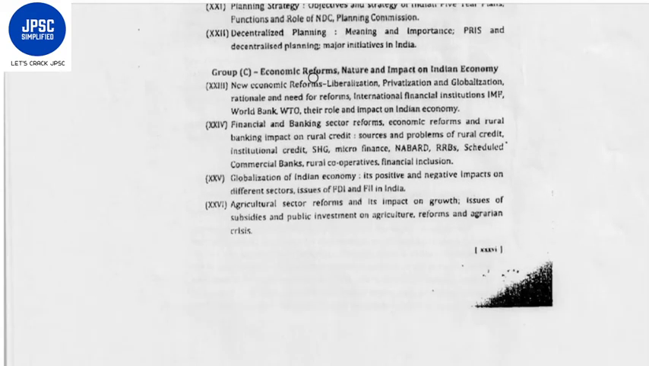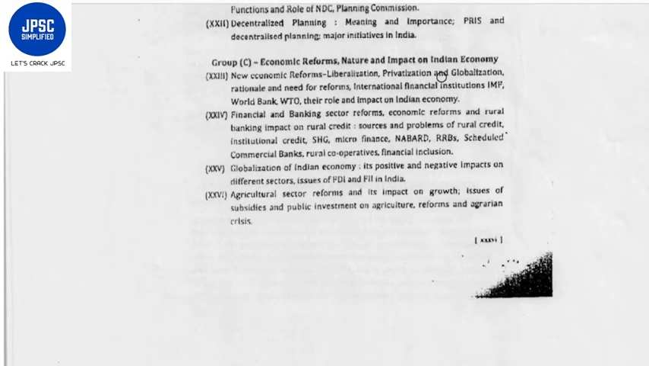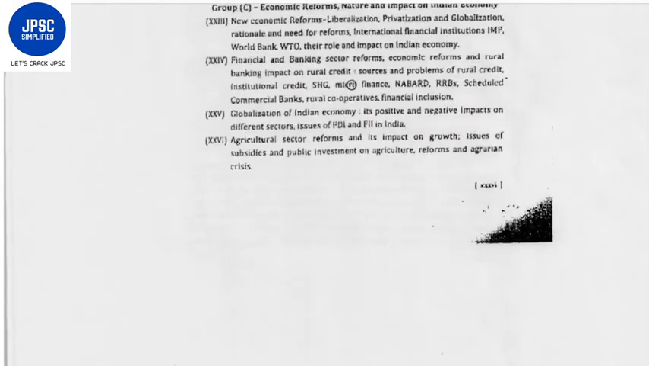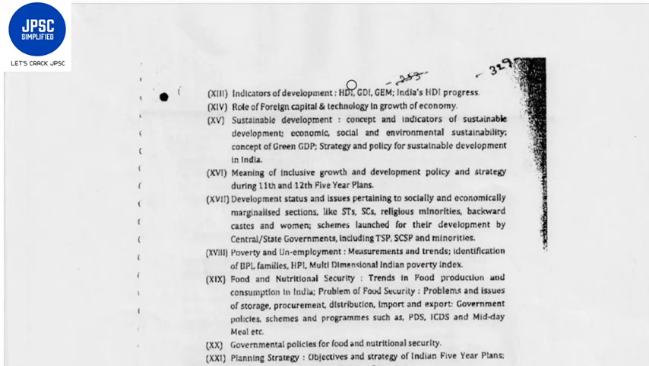Third is economic reforms, nature and impact on Indian economy. And fourth is economy of Jharkhand, features, issues, challenges and strategies. So this question paper has four subsections, and from each subsection there will be two subjective questions, out of which you have to answer one question from each section.